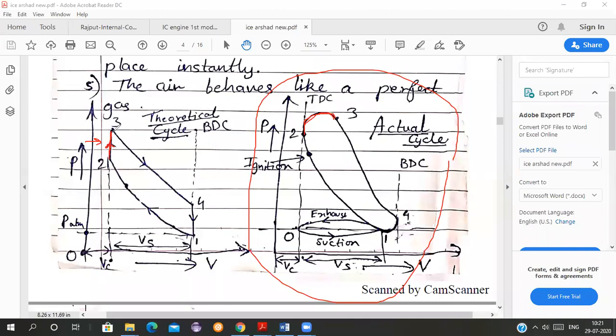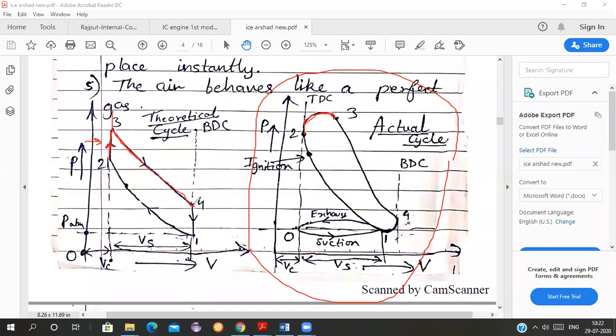If the piston moves, then only the volume will change. Then only the space availability of the combustion chamber will change. All of you agree with me, students? Okay. So from point 3 to 4 now, the piston is moving. See, here is TDC. So from TDC, the piston is moving to the BDC.